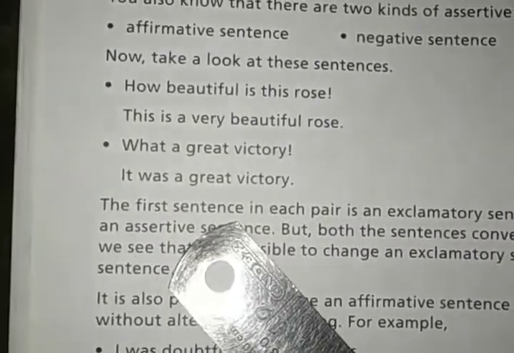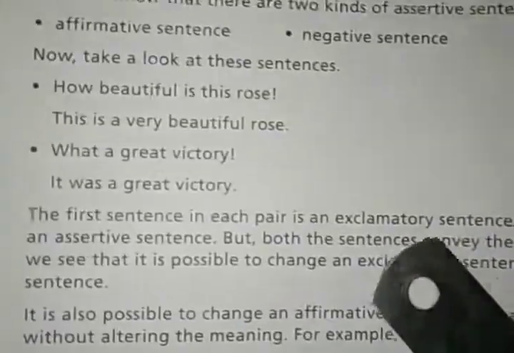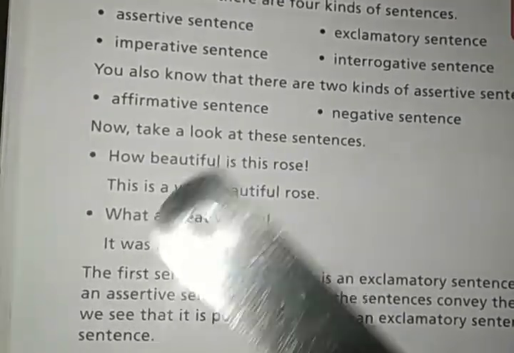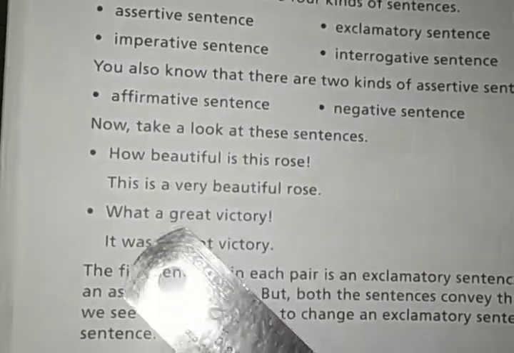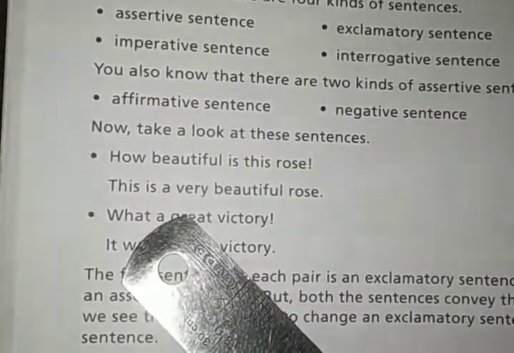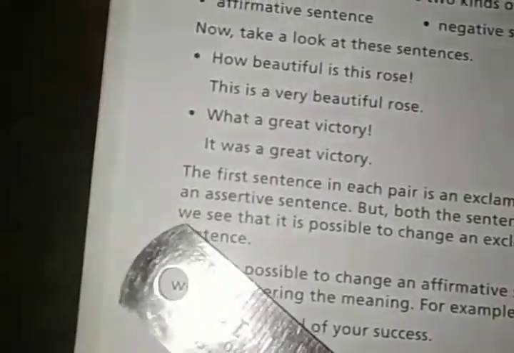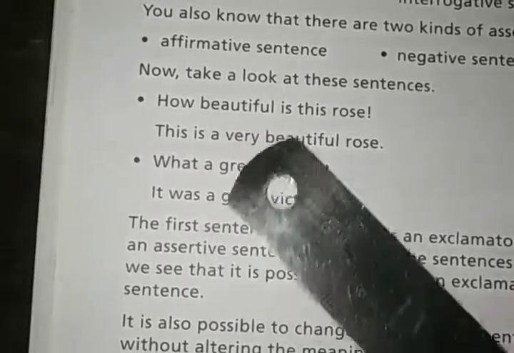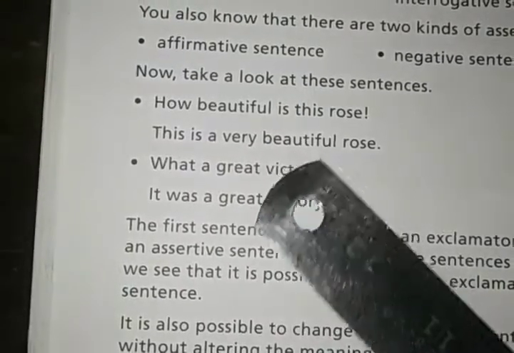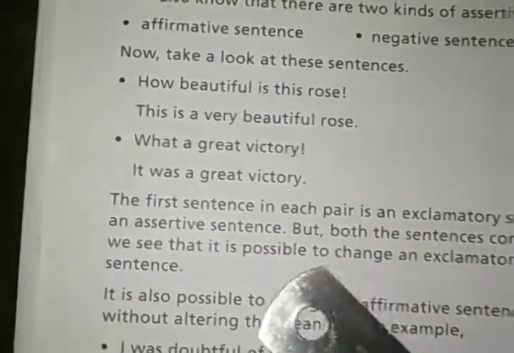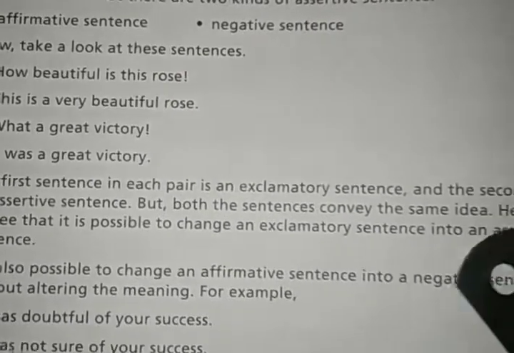In each pair, the first sentence is an exclamatory sentence, and the second sentence is an assertive sentence. But both the sentences convey the same idea.